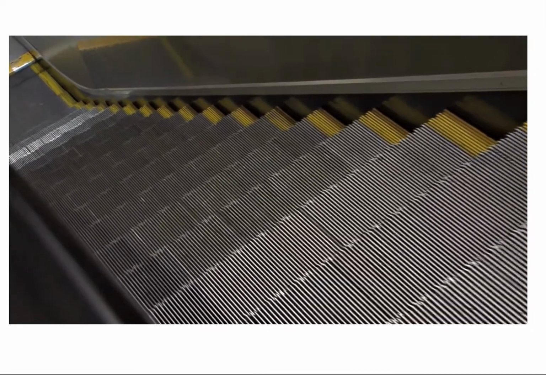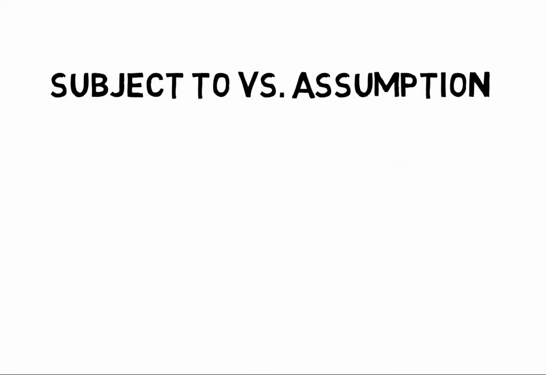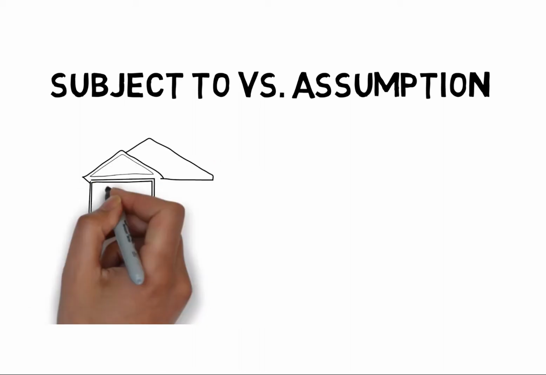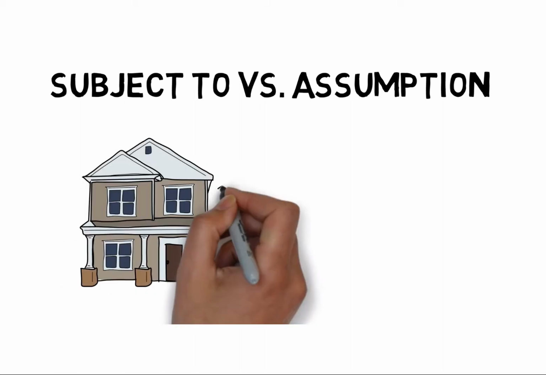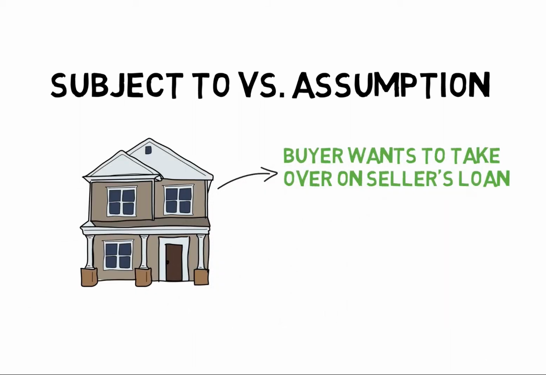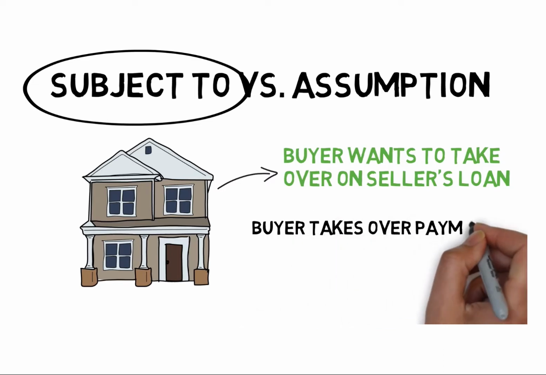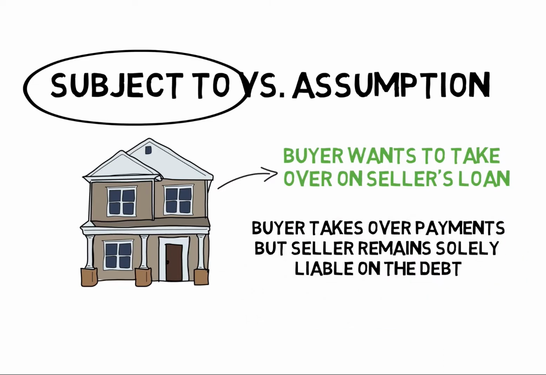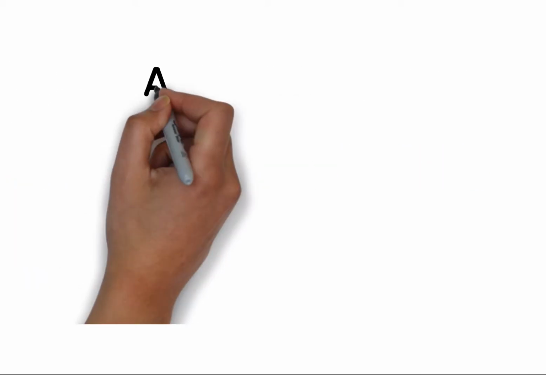A couple of other terms to note would be what's called a subject to versus an assumption. Let's say a seller sells a property to a buyer and the buyer wants to take over on the seller's loan. One way to do that is on a subject to basis, which means the buyer takes over payments only, while the seller remains solely liable on the debt. You don't see this a whole lot today.